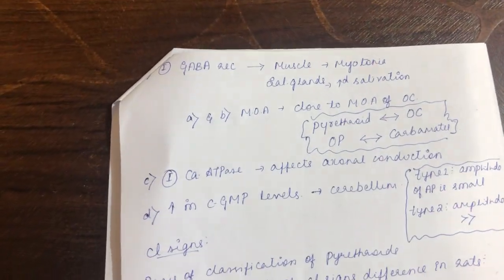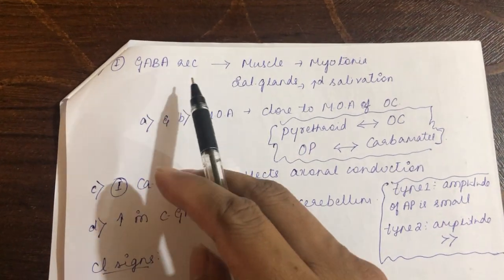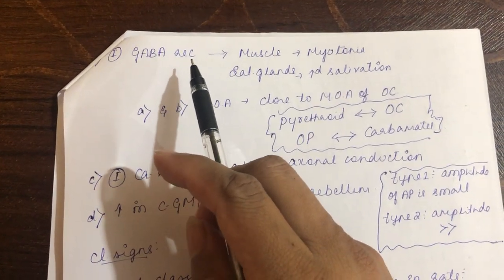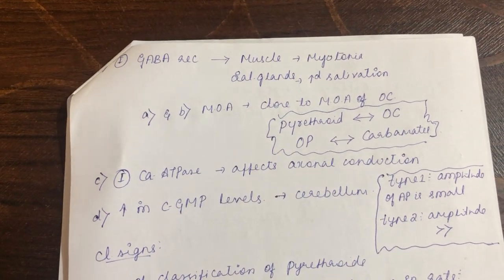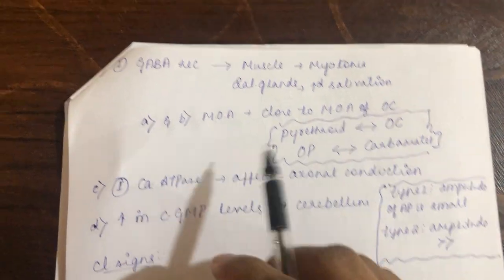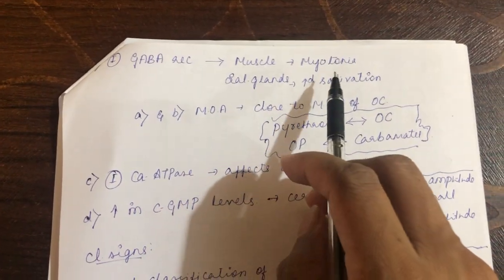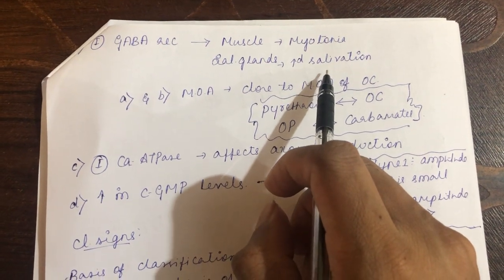The second action of pyrethroid is similar to the organochlorine compound: it inhibits the GABA receptor. You know organochlorine compounds also inhibit the GABA receptor. By inhibiting the inhibitory neurotransmitter, what will happen? The net result will be excitation. Because of which, in the muscle there will be myotonia, and in the salivary gland there will be increased salivation.